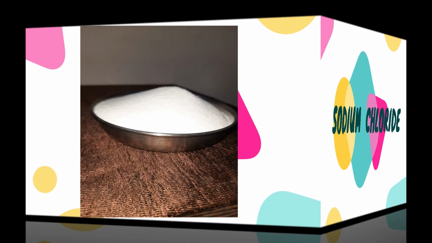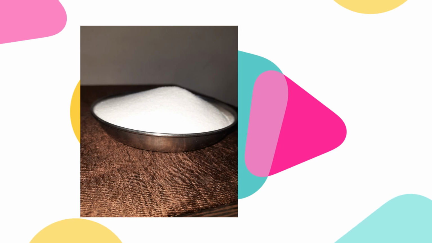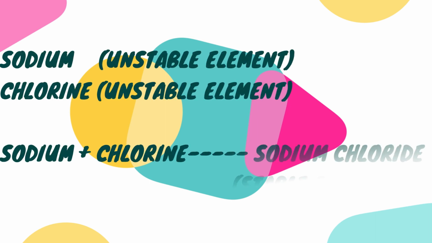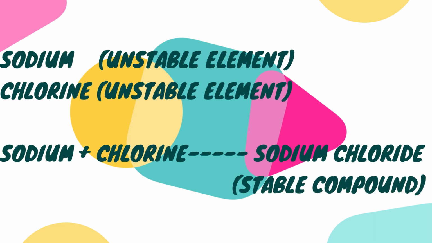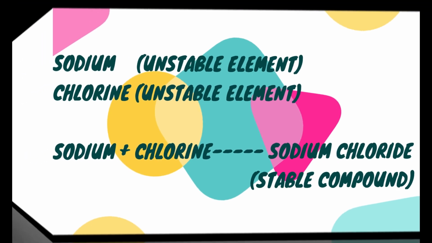It is made up of 2 elements, sodium and chlorine. Earlier, sodium exists in a solid state, chlorine exists in a liquid state. When they both combine in a definite proportion by mass, then sodium chloride is formed. Sodium chloride is a compound.